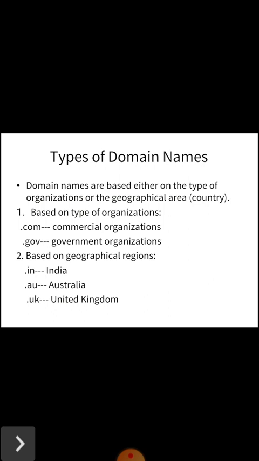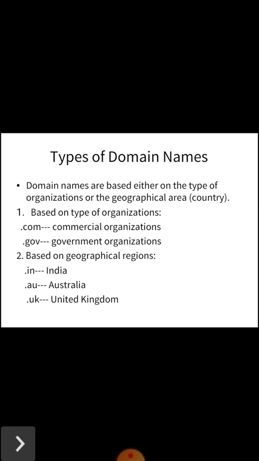Second one, based on geographical regions. Some of the domain names based on geographical regions are as follows. .in means it is the URL from India. .au means it is the URL from Australia. .uk means it is from United Kingdom. .us is from United States. .cn means China. .jp means Japan. .ca means it is from Canada.